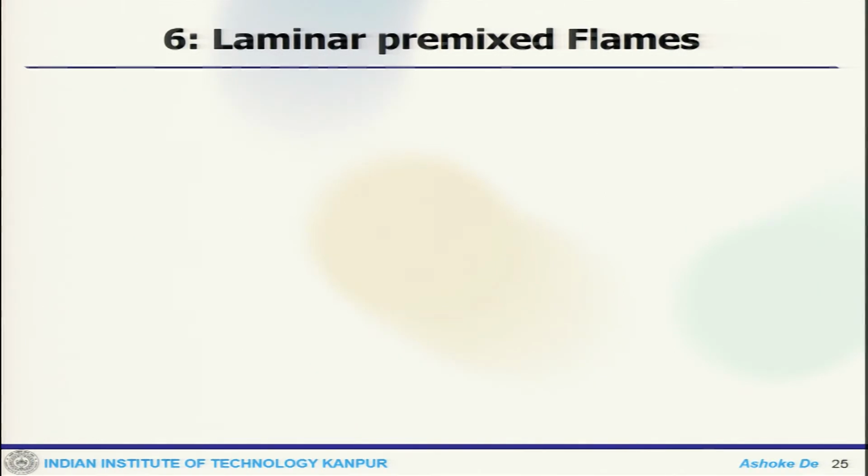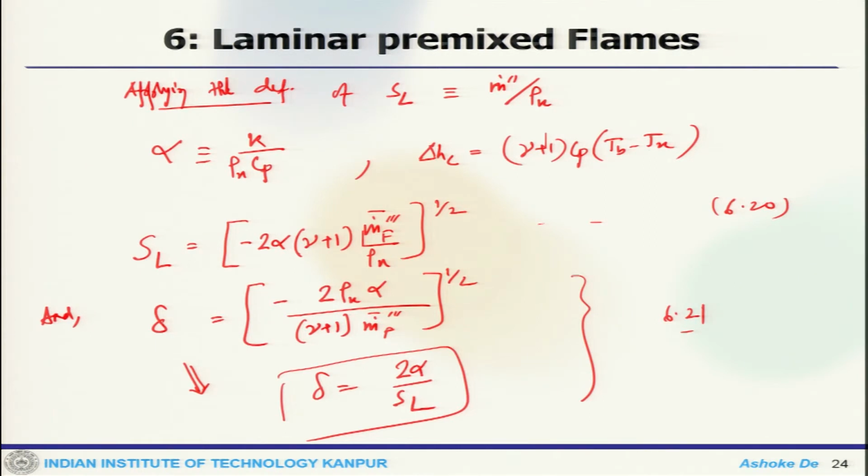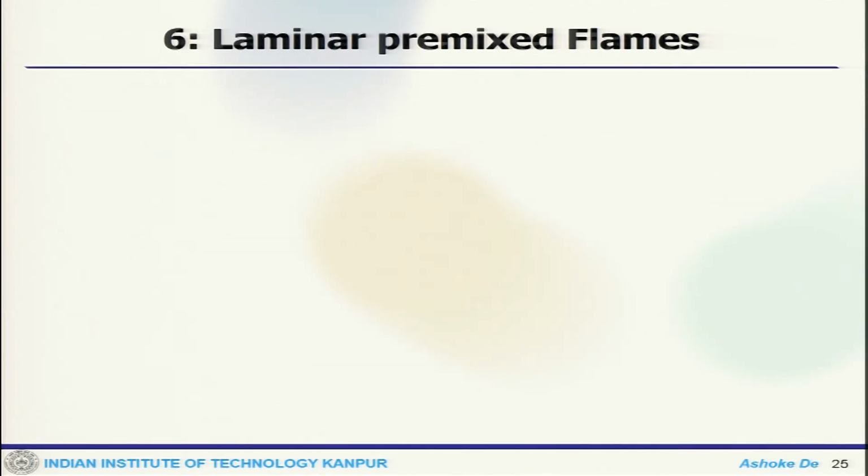Now, there would be some factors which are influencing this. So, we look at those factors that influence SL and delta.